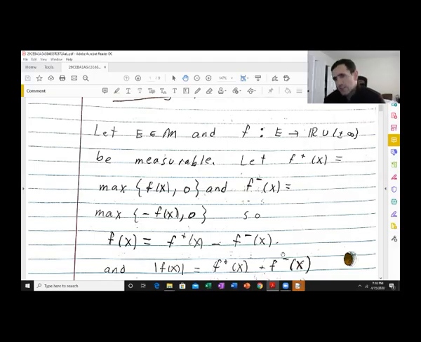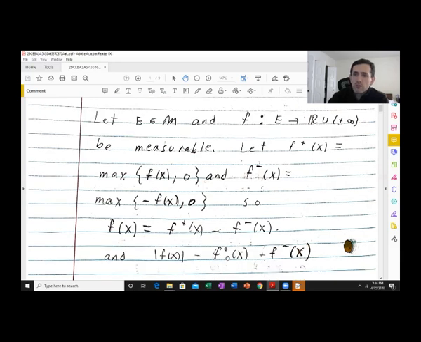If f of x is less than or equal to 0, it's minus f of x. So, yeah, you easily show that this is true. If I said that a little fast, again, just try it yourself and do those two cases that I mentioned.